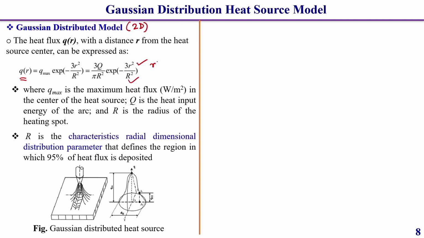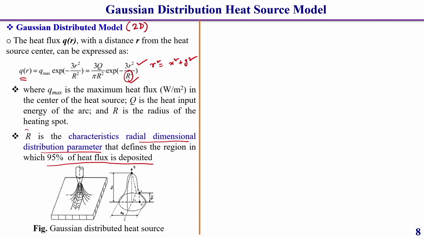What is r square? Small r square is equal to x square plus y square, and this capital R is generally called the characteristic radial dimension distribution parameter. It generally defines the region in which 95% of the heat flux is deposited. This you should keep in mind.